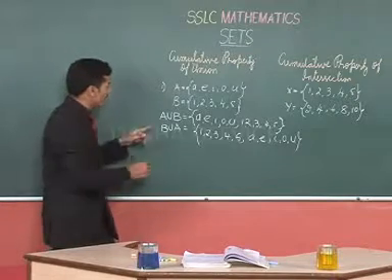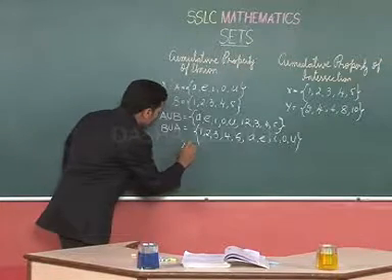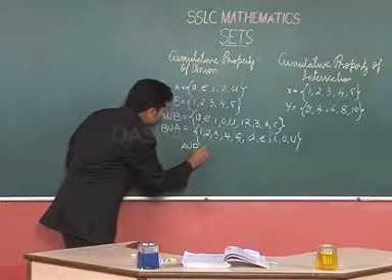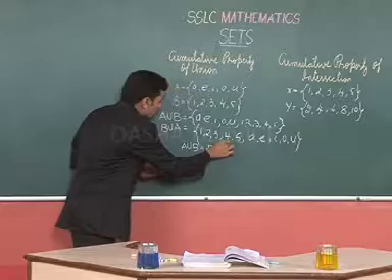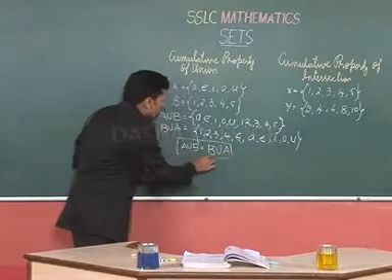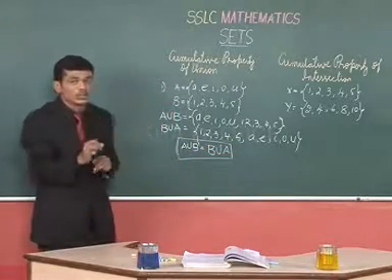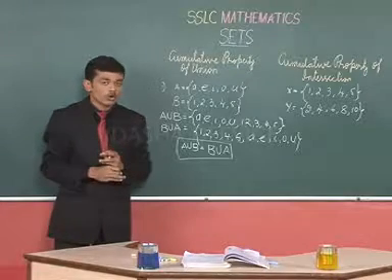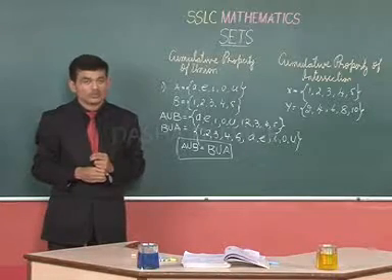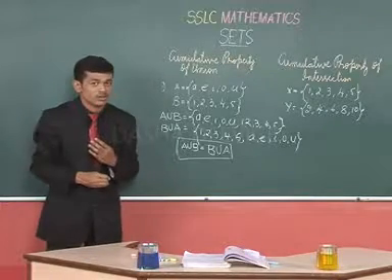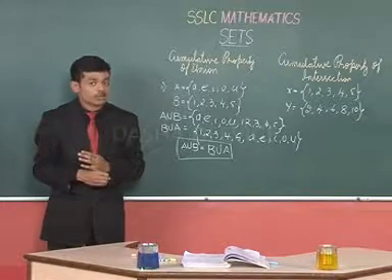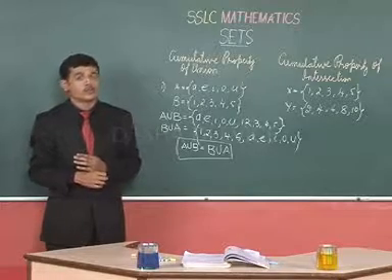So we can say that A union B is equal to B union A. This means that the union operation in sets obeys the commutative property. Now let us see whether the intersection operation of sets will obey this property.